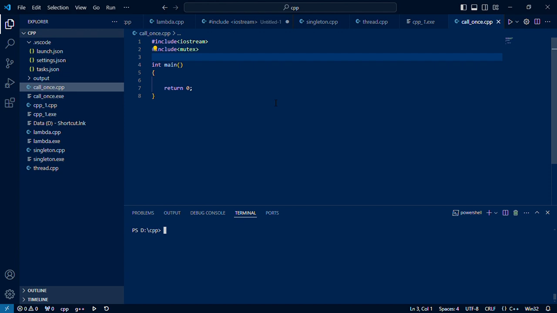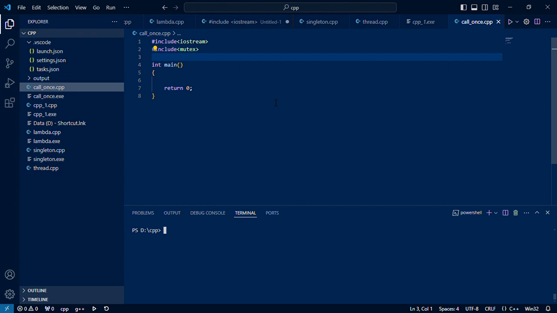I'm Suresh. Today we are going to discuss the call_once function, which is declared in the mutex header and which is a very useful function. This will make sure that certain functions, or certain initialization, can be done only once. In such a scenario we can use the call_once function.